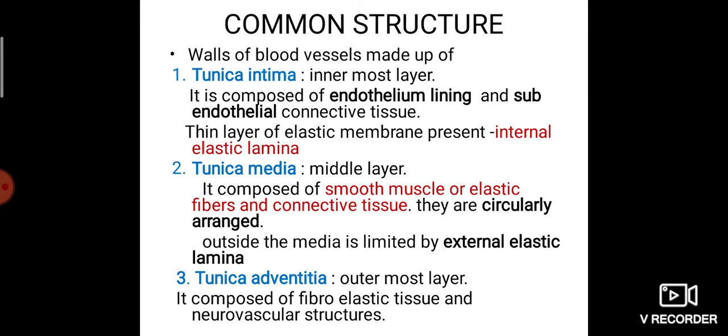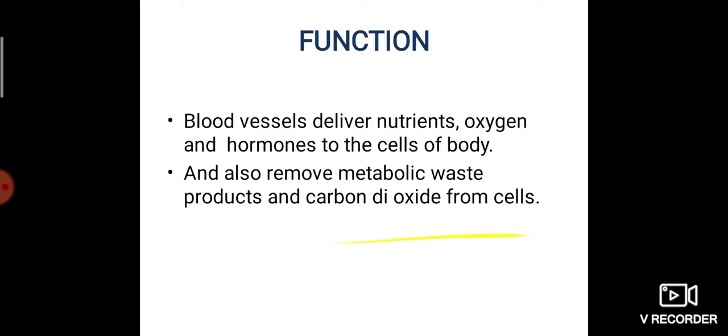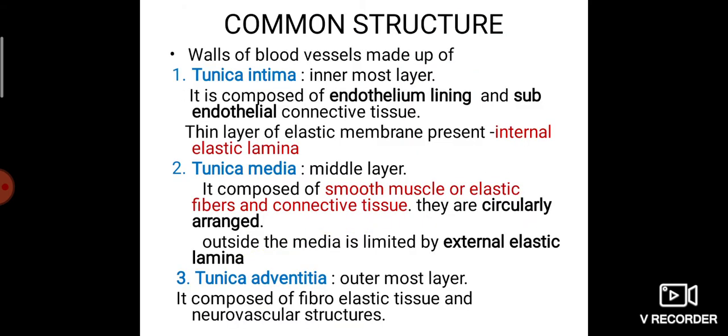Here you can see the wall of the blood vessel is made up of tunica intima, the innermost layer, which is composed of endothelium lining and subendothelial connective tissue. A thin layer of elastic membrane is present, called the internal elastic lamina. The next layer is the tunica media, the middle layer, composed of smooth muscle, elastic fibers and connective tissue. They are circularly arranged. Outside the media is the external elastic lamina.